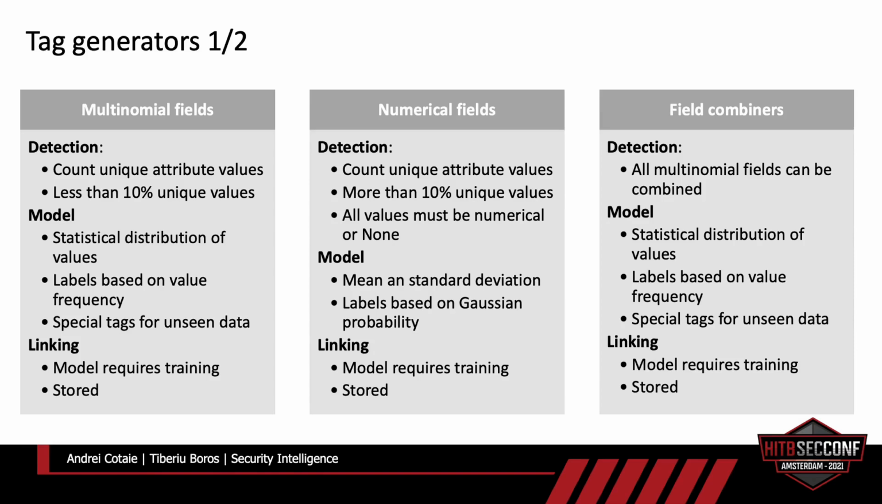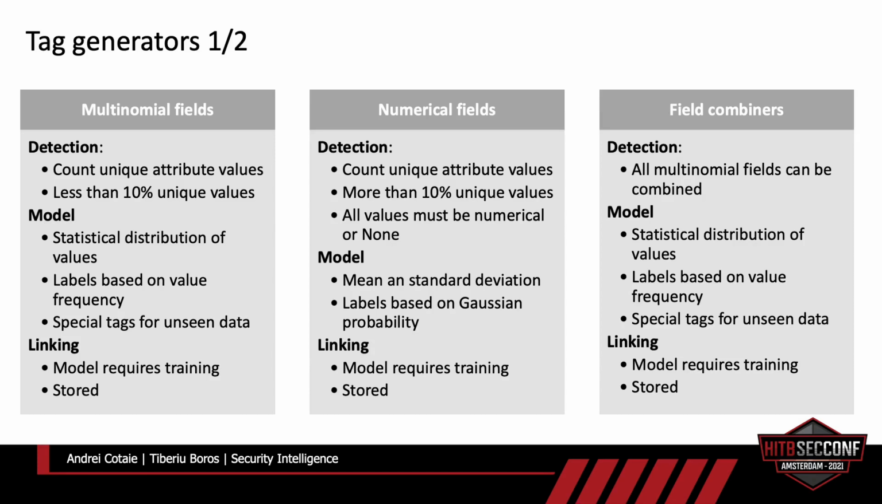Next, we have numerical fields. We do the detection in a similar manner. So we count all the unique attribute values. We expect to have more than 10% unique values. All of them have to be floating point numbers or the special value of none. And whenever you have more than 10% unique values, we say that that's a numerical field. Also, if you have numerical values inside the field and you get less than 10% unique values, they are going to be treated as multinomial fields. The model requires training, and it is stored with our data.